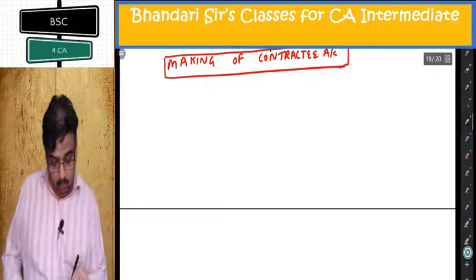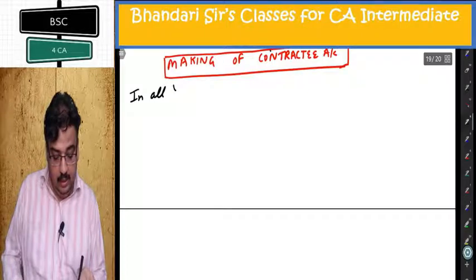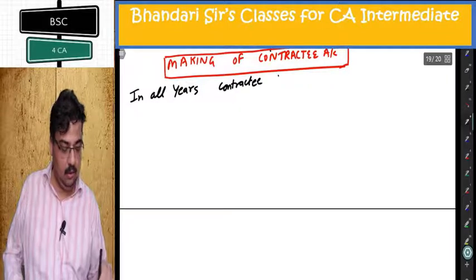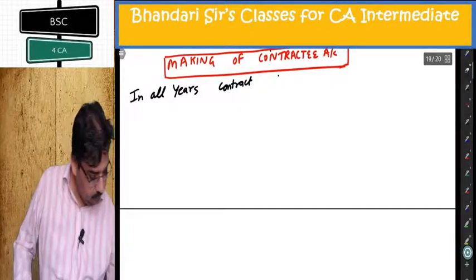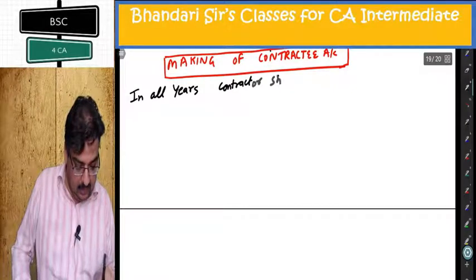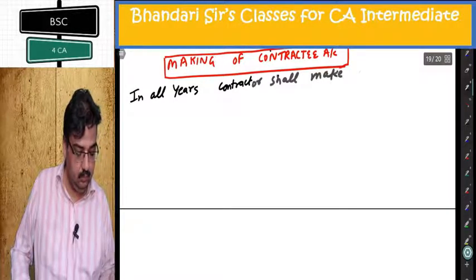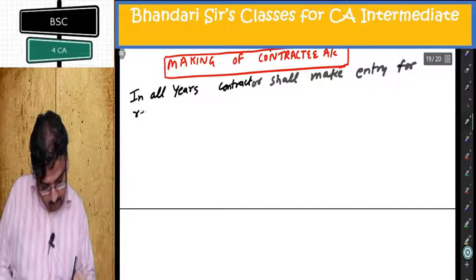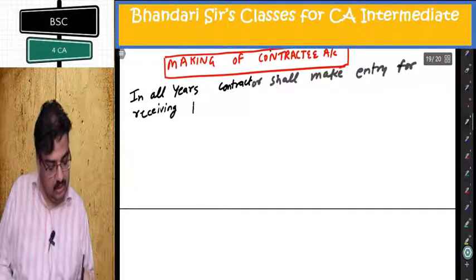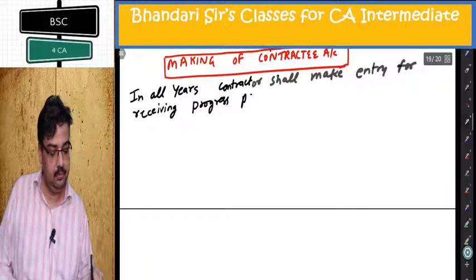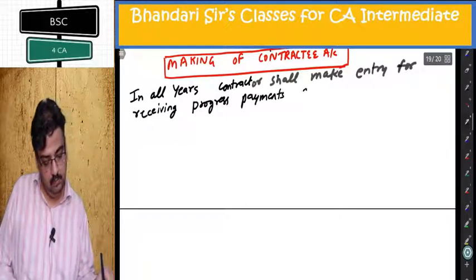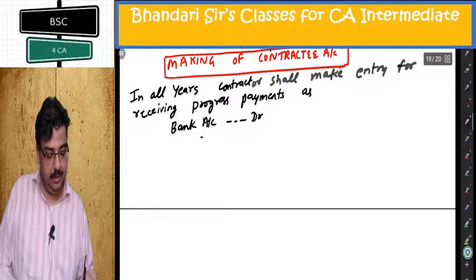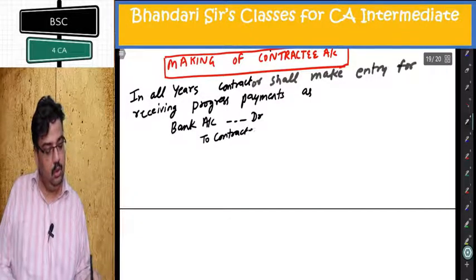Now, in all years, contractor shall make entry for receiving progress payments as bank account debited to contractee account.